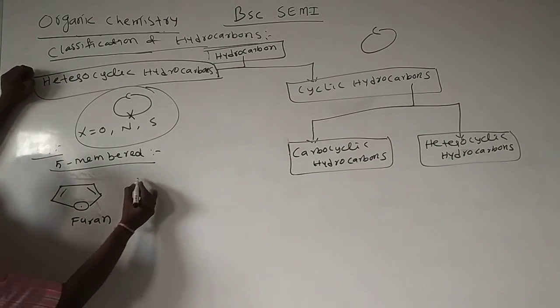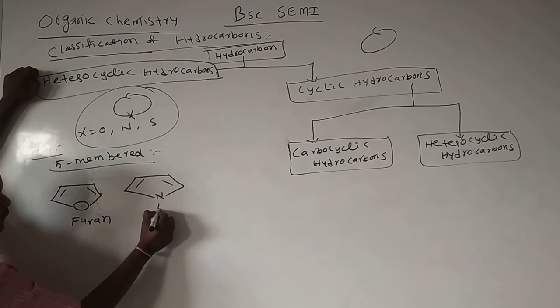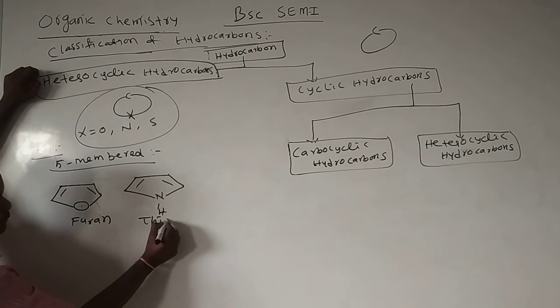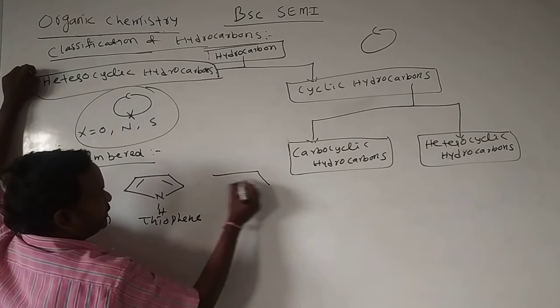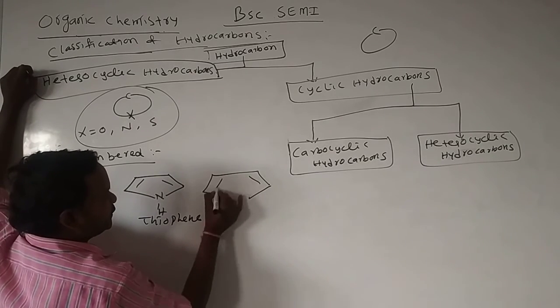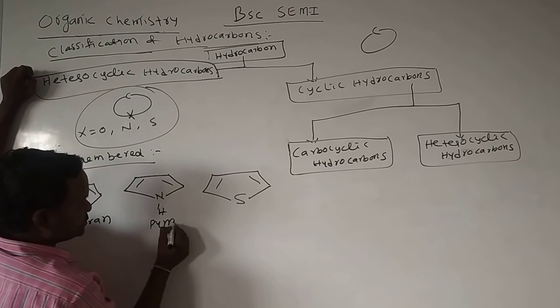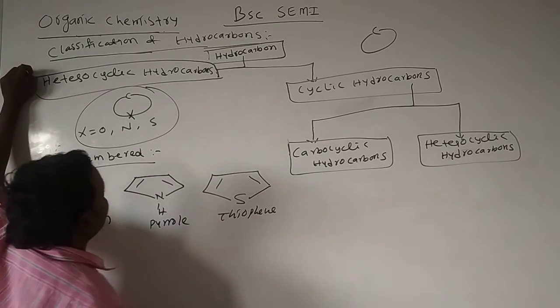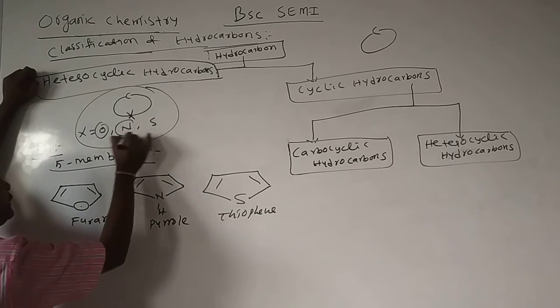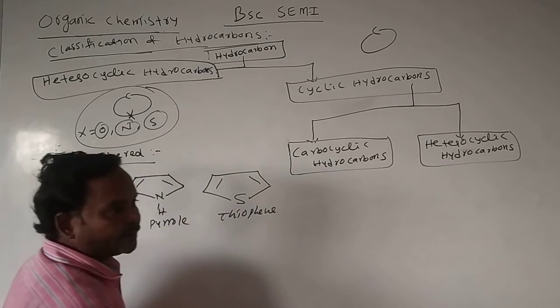This is thiophene, with sulfur. Sorry, this is pyrrole, and this is thiophene. Oxygen, nitrogen, sulfur. These are the 5-membered heterocyclic molecules.